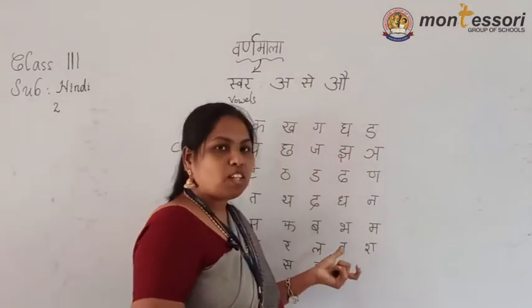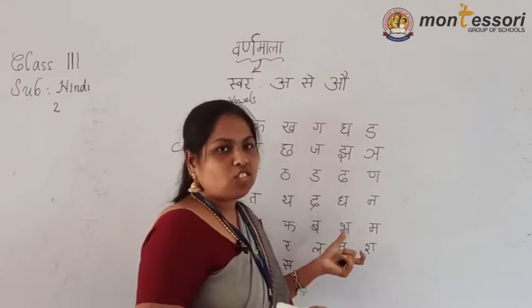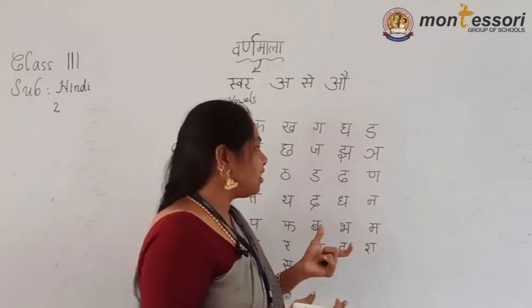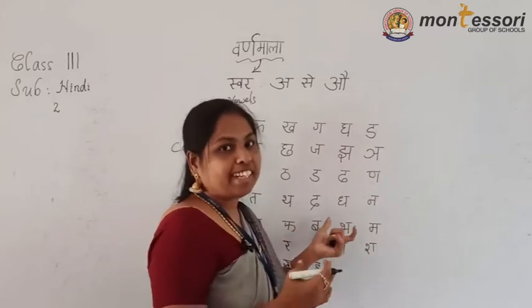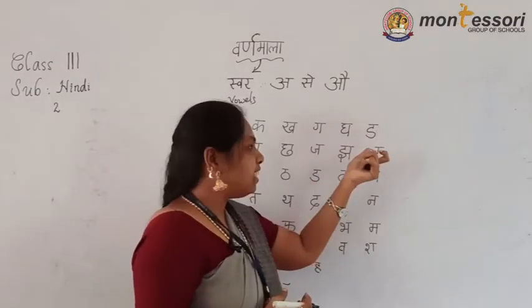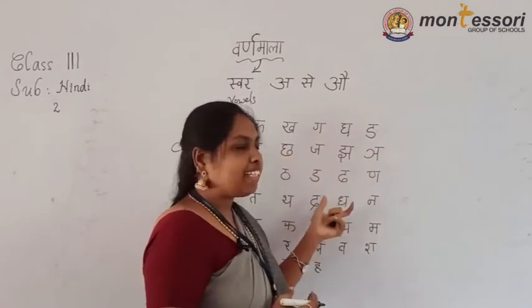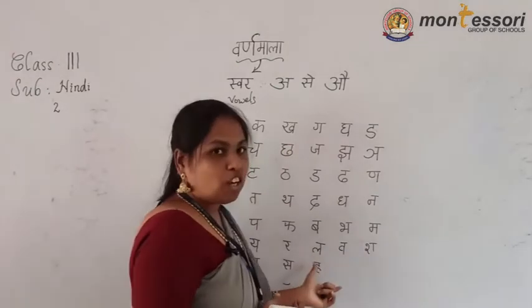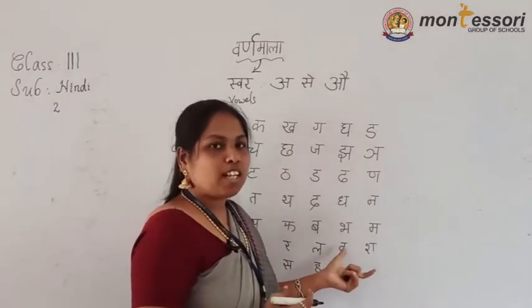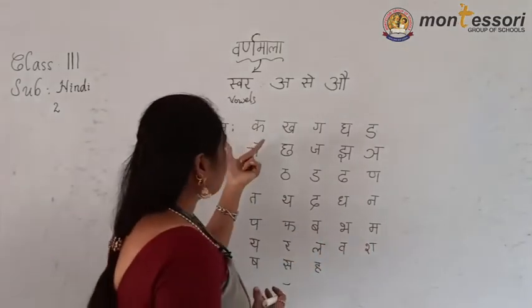This is the format of letters. For A to Z, we write some letters in one line, some in another line, and if possible in a third line also. But here, from ka to inya, only five letters in one line we have to write. This is the format of Hindi. We must follow it, and in the textbook it is also given like that.